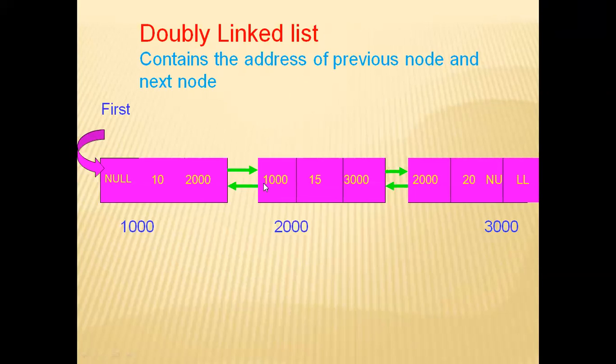So the first part will give the address of the previous node, and the last part, that is next, will give the address of the next node. So the first part gives the address of the previous node, and the third part gives the address of the next node. Okay.